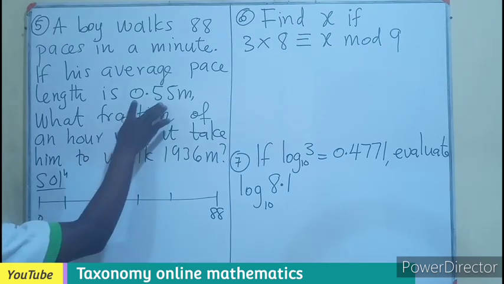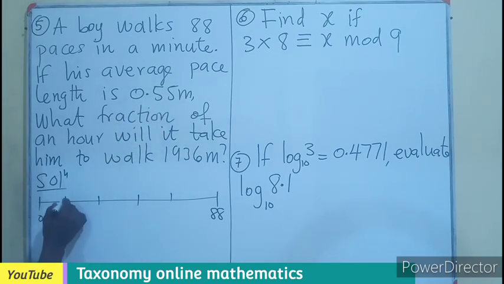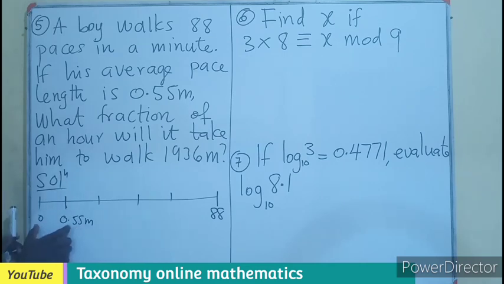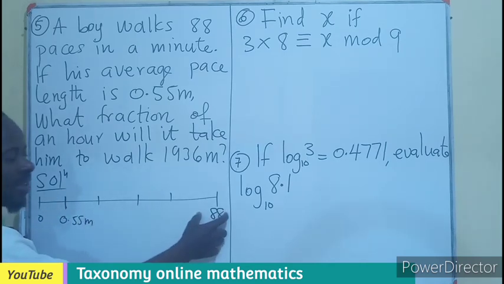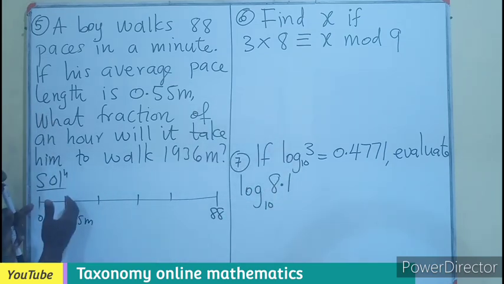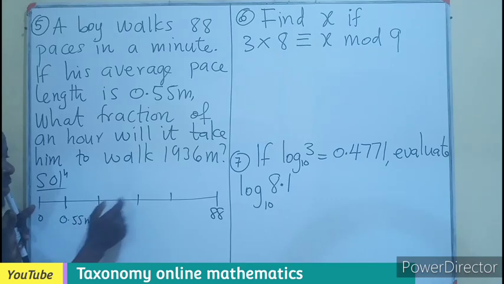Now his average length of a pace is 0.55 meters, meaning the very first pace he makes will be 0.55 meters. If you move one leg, he is moving 0.55.